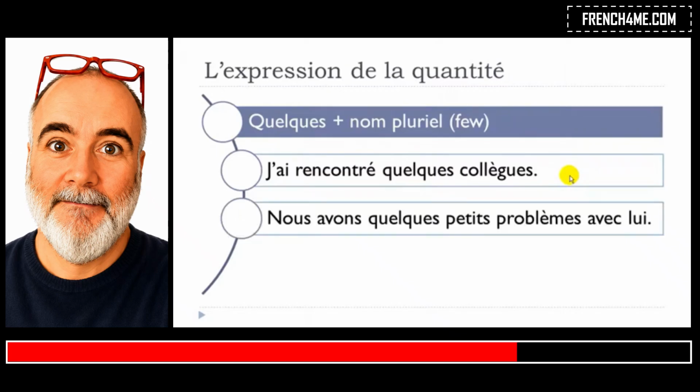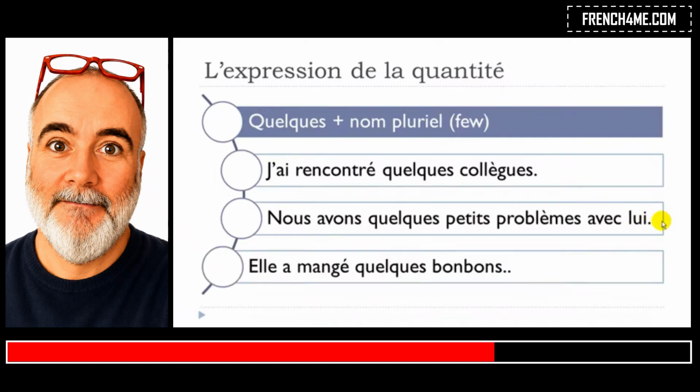Okay, second example. Nous avons, so it's avoir, to have at the present form, quelques petits problèmes, petit, small, problème, problem, avec lui, with him. Nous avons quelques petits problèmes avec lui. Okay, and then the last example. Elle a mangé quelques bonbons.